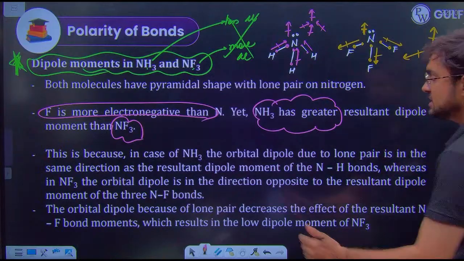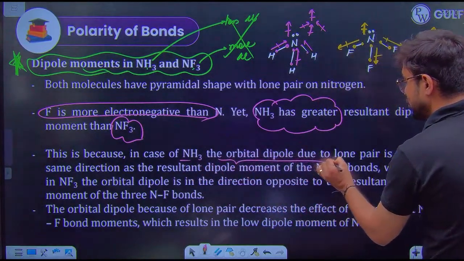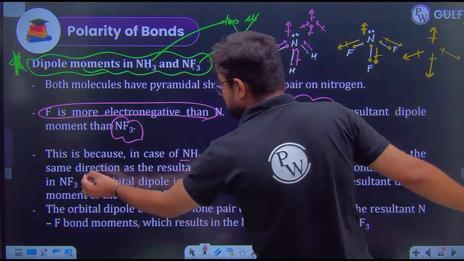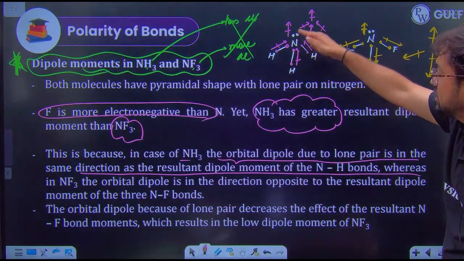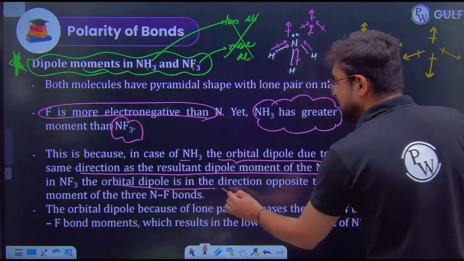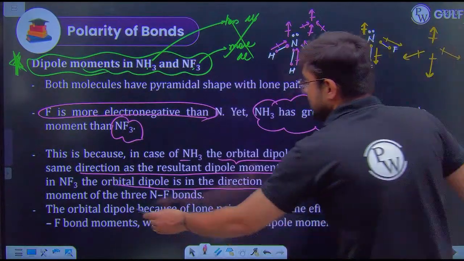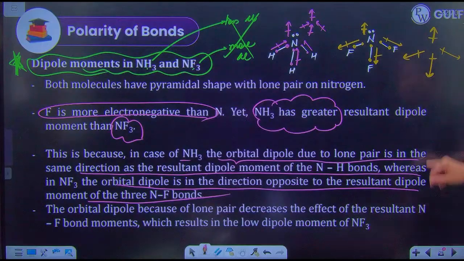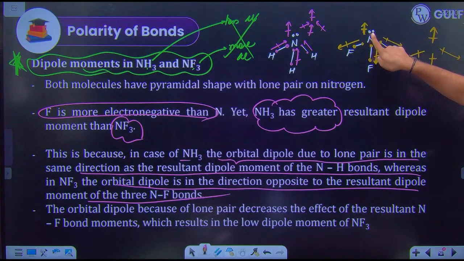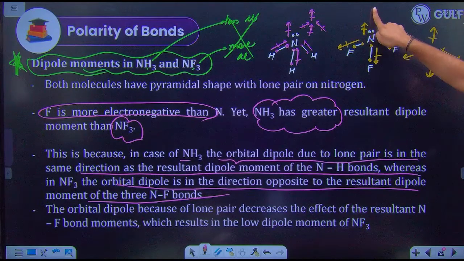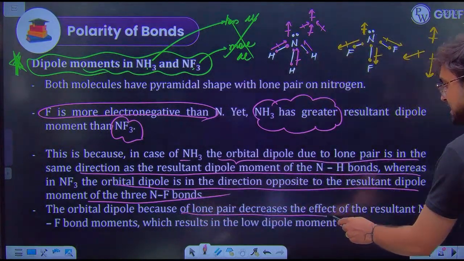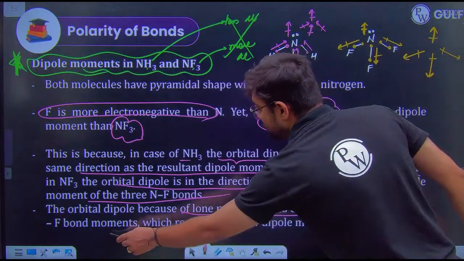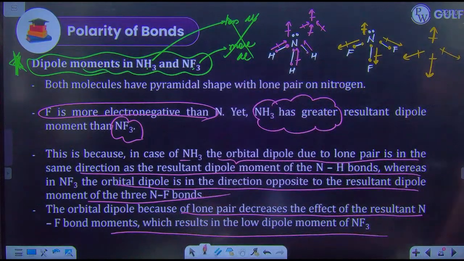So this is because in the case of ammonia, the orbital dipole due to the lone pair is in the same direction as the resultant dipole of the nitrogen-hydrogen bonds, as I told you. But in NF3, the orbital dipole is in the direction opposite to the resultant dipole of the 3 N-F bonds. The electron dipole is going up, the electrons are present here, but the 3 electron clouds are moving opposite. So the orbital dipole, because of the lone pair, decreases the effect of the resultant nitrogen-fluorine bonds, and you will see a lesser dipole moment of NF3.